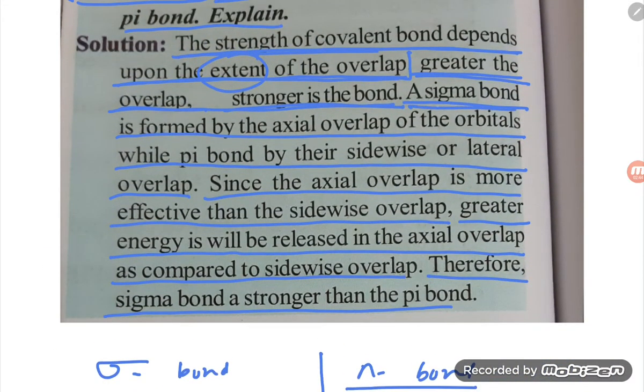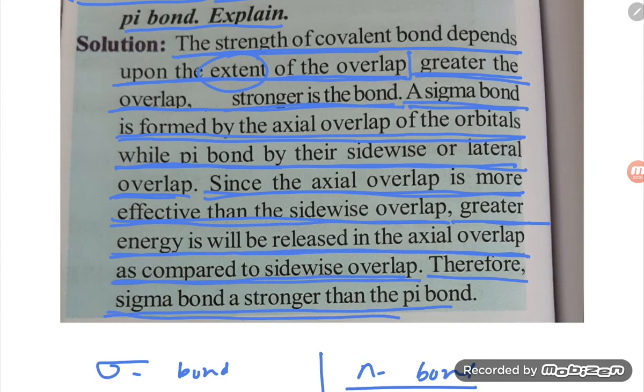Next point: a sigma bond is formed by axial overlap of the orbitals, while the pi bond is formed by sidewise or lateral overlap. Since the axial overlap is more effective than sidewise overlap, greater energy will be released in the axial overlap as compared to sidewise. Therefore, sigma bond is stronger than the pi bond. So this is what the answer is all about.